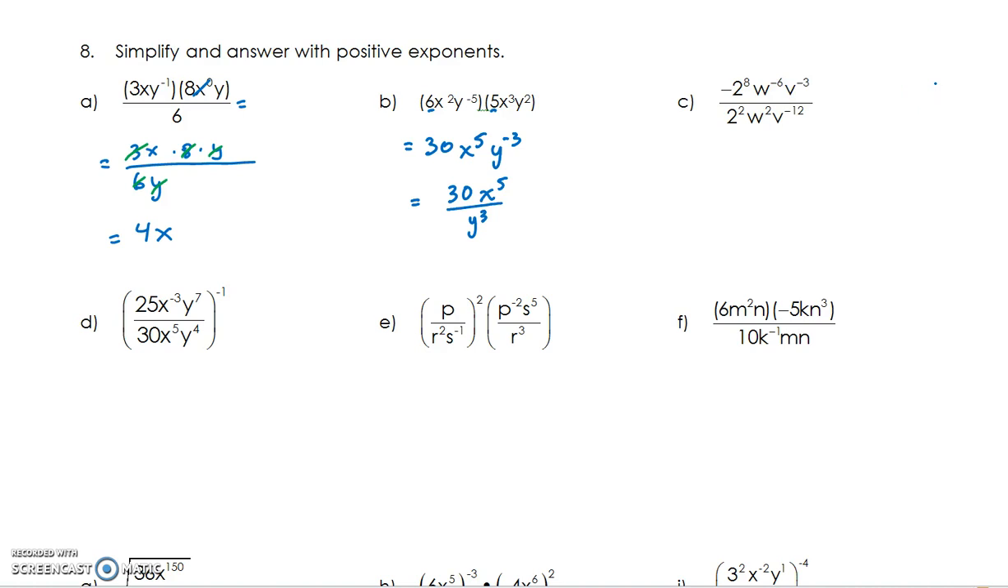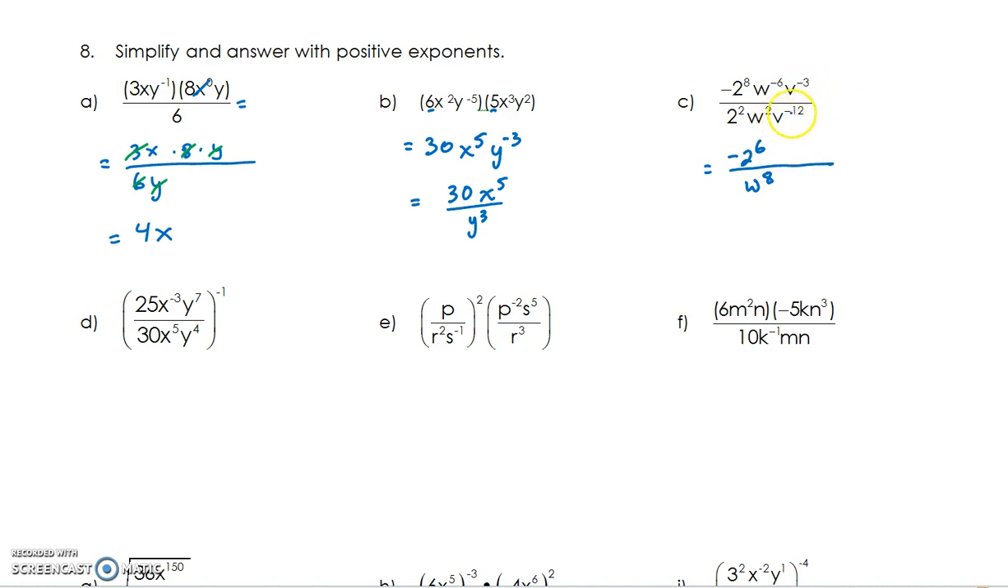Question C. 2 to the 8 on the top, 2 to the 2 on the bottom. This negative floating in front just stays intact. So 2 to the 8 over 2 to the 2 is 2 to the 6. W to the 6, W to the 2, the W to the 6 goes to the bottom, and together they form W to the 8.